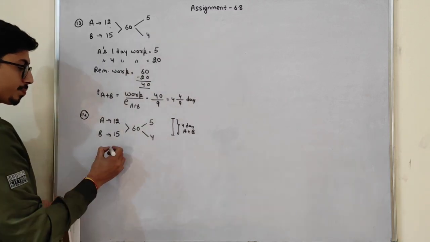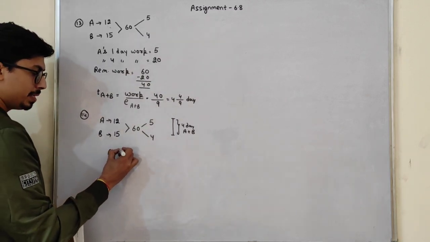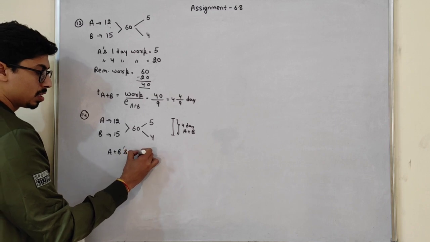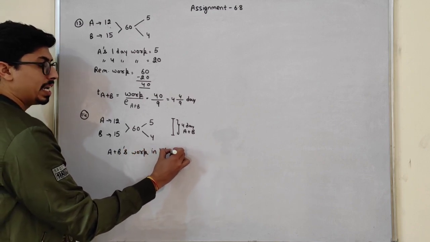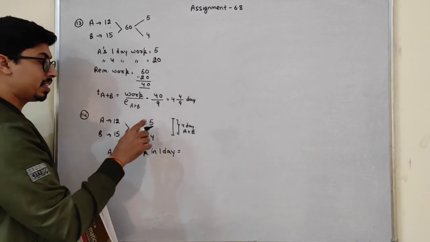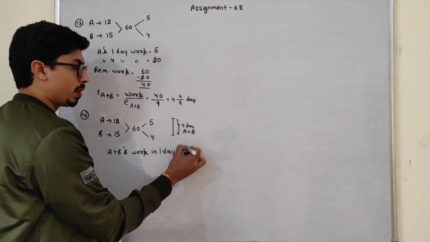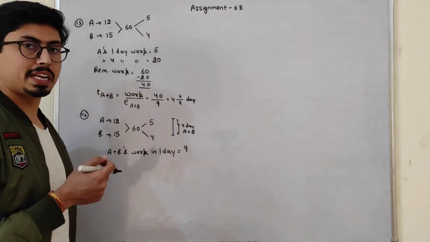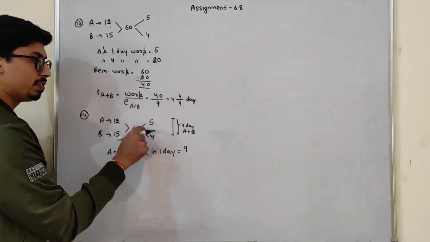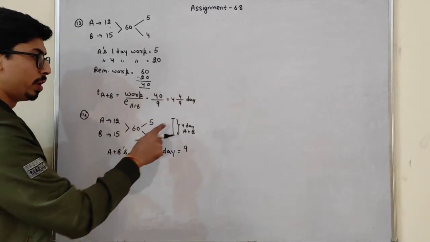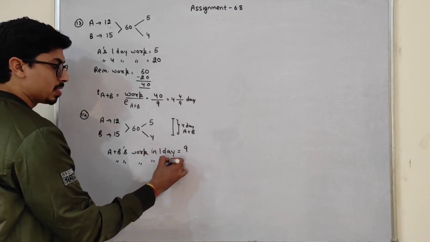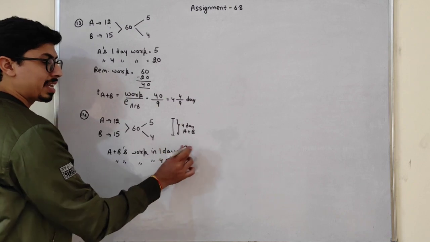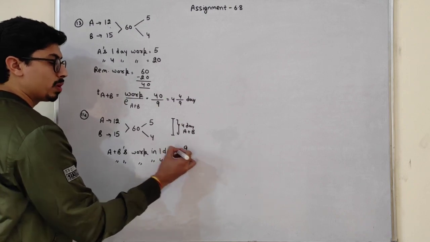So see, A plus B's work in 1 day. In 1 day, how much work can they complete? They can complete 9 work in 1 day. 1 day work is efficiency, just add the efficiency of these two. They work for 4 days. So A plus B's work in 4 days: 1 day means 9 work, 4 days means 36 work.